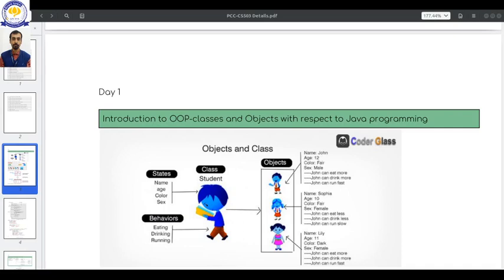So in this lesson we will start by introducing ourselves to the concept of OOP, classes and objects, with respect to Java programming.